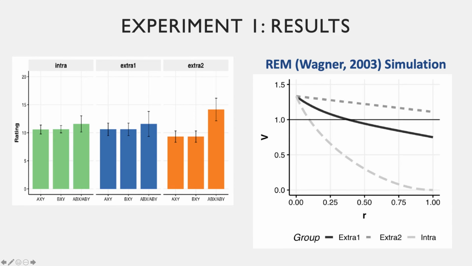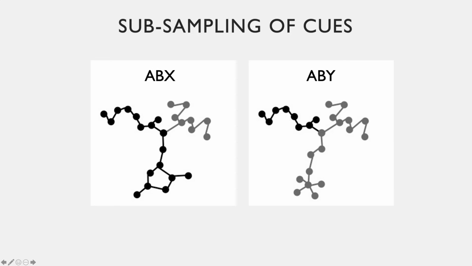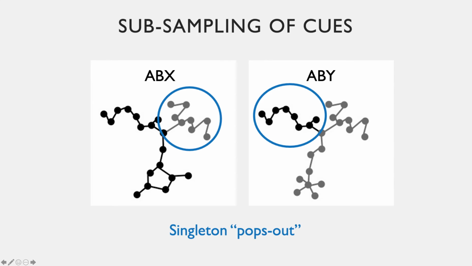The key seems to be group extra 1, which showed an unexpected complete lack of summation. A key feature of the stimuli in this group is that a singleton target cue pops out from the display, which could lead to people subsampling only that cue and reporting its associated outcome value. Interestingly, such subsampling of cues could also explain the results of group intra, and thus the effect of similarity on summation. If that was the case, a visual search mechanism would underlie the effect in people rather than an effect on the representation of compounds.